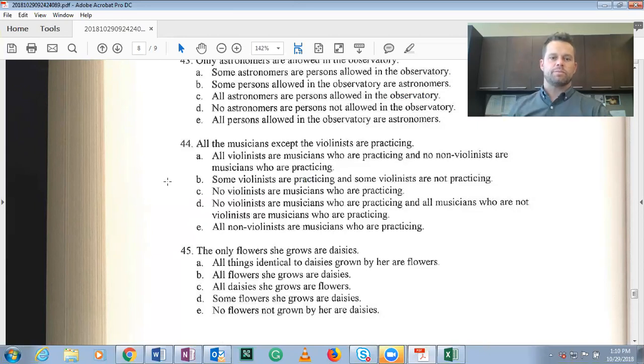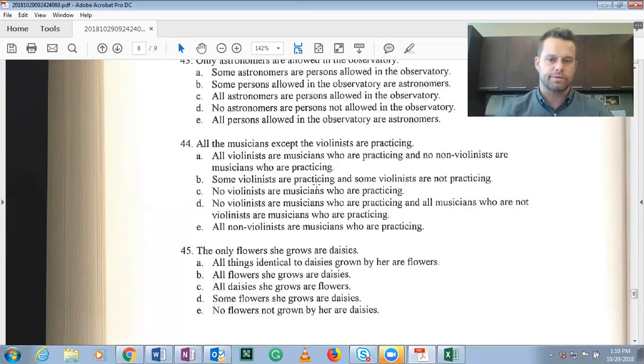No violinists are musicians who are practicing. Sorry, I'm looking at letter C here. We can start from the beginning. All violinists are musicians who are practicing, and no non-violinists are musicians who are practicing. That's the opposite, right? Because it's saying all except the violinists are practicing, so the violinists can't be practicing. Some violinists are practicing.